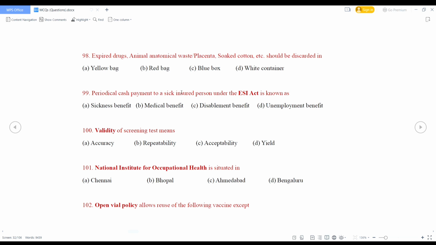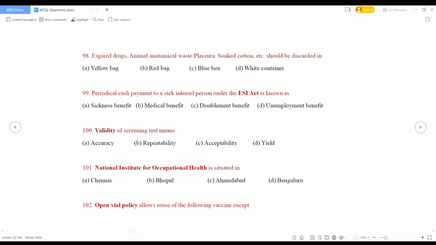Periodical cash payment to a sick insured person under the ESI Act is known as sickness benefit, medical benefit, disablement benefit, or unemployment benefit. So what is the right answer? Right answer is sickness benefit. Under the ESI Act, the sickness benefit is typically provided at the rate of 70% of the wages and is payable for a maximum of 91 days in a year. And extended sickness benefit is given for 34 diseases for the period of 2 years.